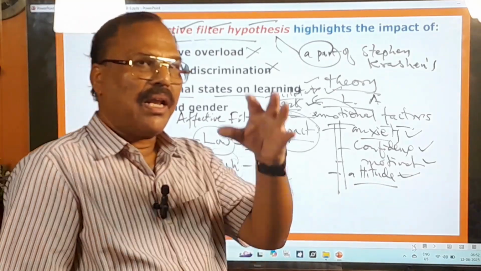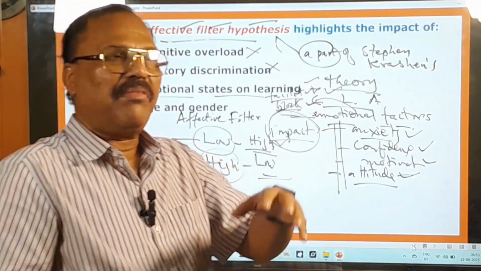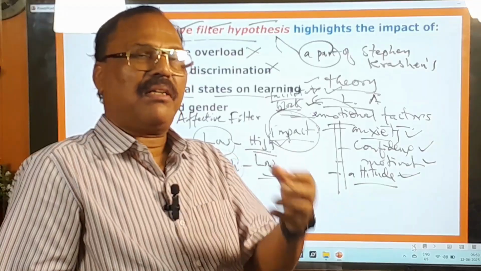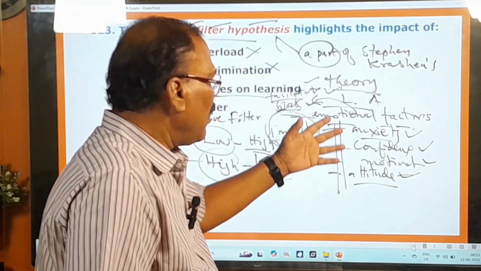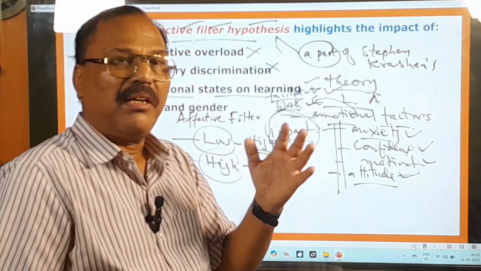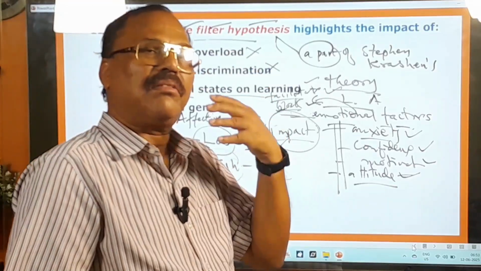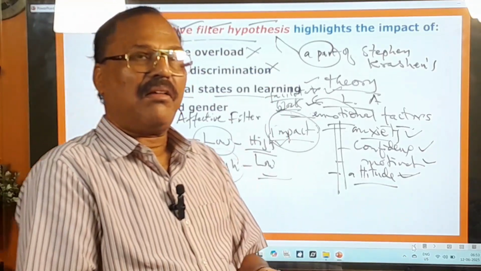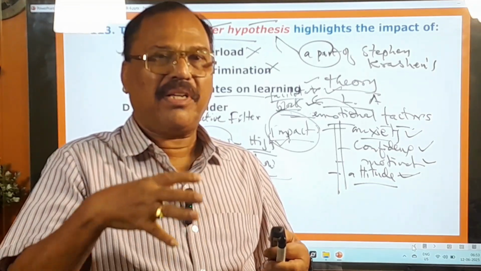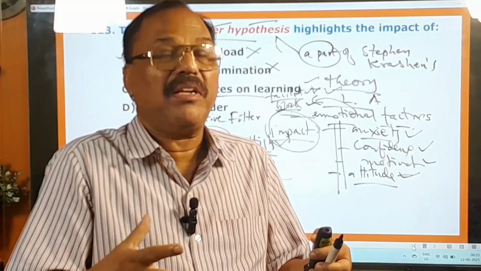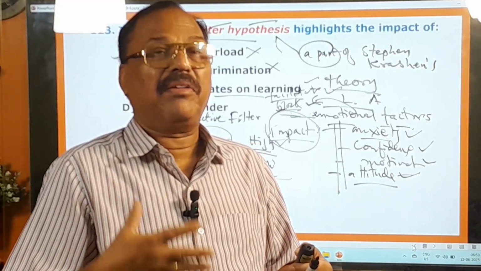And that is why in a classroom where there is a comfortable and friendly atmosphere, and where there is a supportive teacher, the children can learn the things faster. That is the reason, because then the emotional factors will be very positive towards the learning, and therefore the children can learn the things very fast. Whereas in the classroom where the situation is very harsh and very strict, the students feel very much embarrassed, and therefore they cannot learn anything very fast.